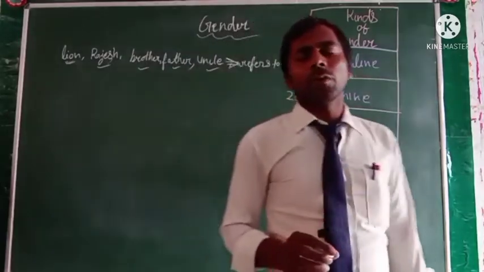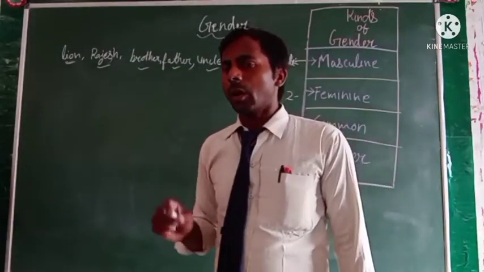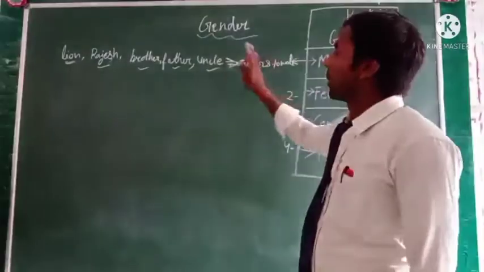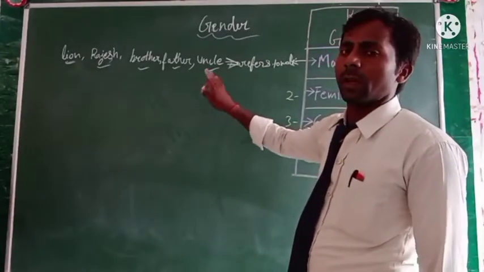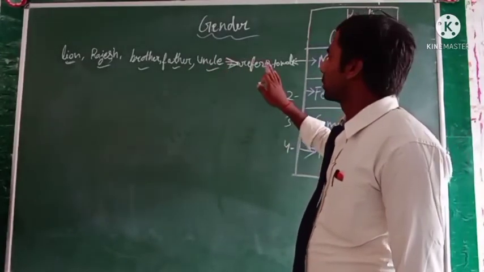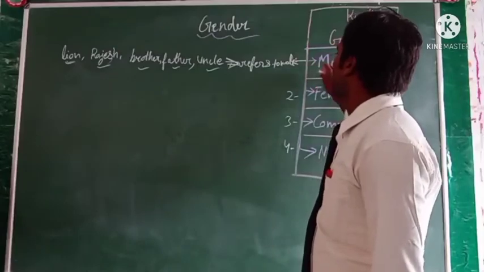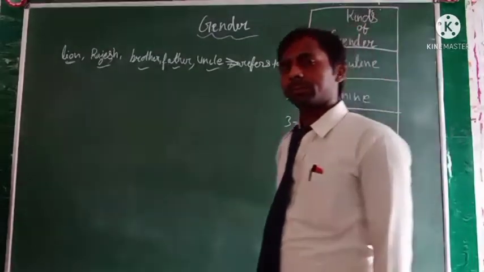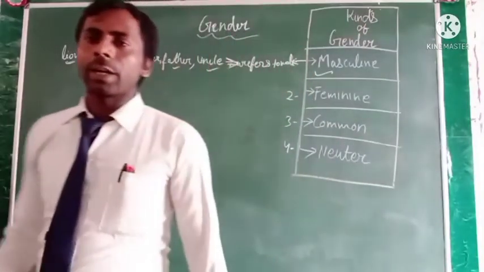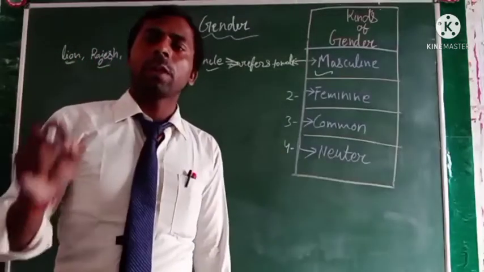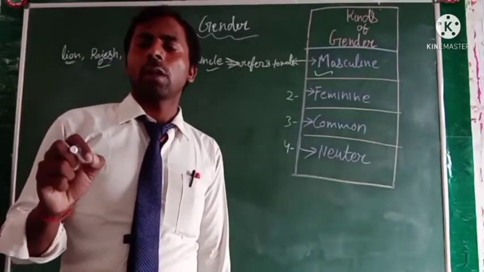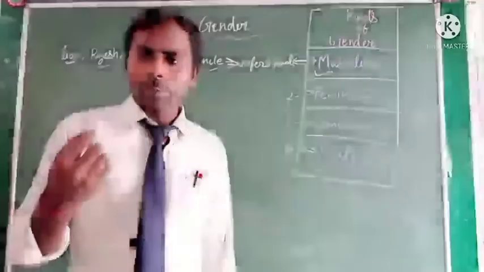When a noun word refers to a male person or animal, it's called masculine gender. Clear?